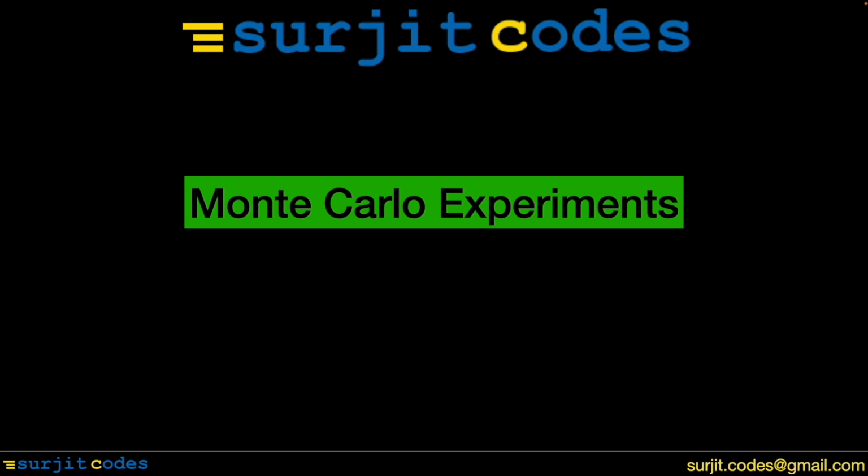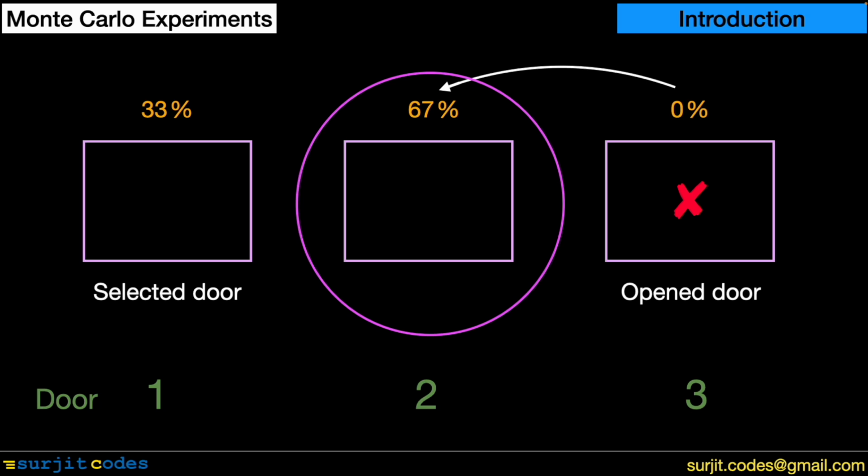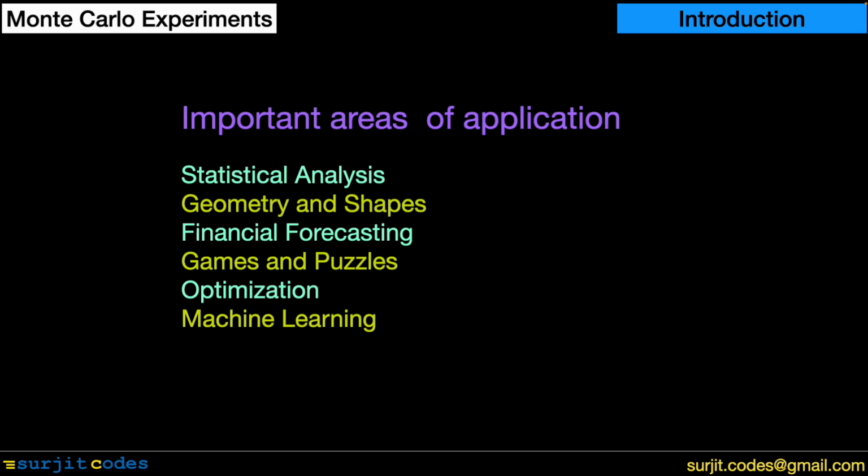Monte Carlo experiments are computational algorithms which rely on repeated random sampling to obtain numerical results. The name Monte Carlo comes from a place in Monaco where this technique was initially developed. Our previous video on Monte Hall problem is an example of Monte Carlo experiments. In this problem, we used random numbers to arrive at its solution, in which we discussed the distribution of probabilities amongst the three doors. Scope of Monte Carlo experiments is much wider.